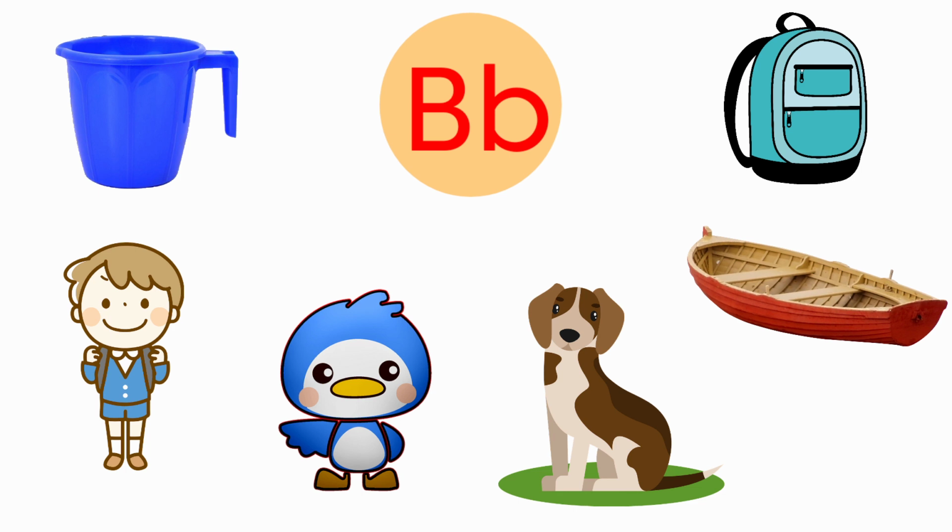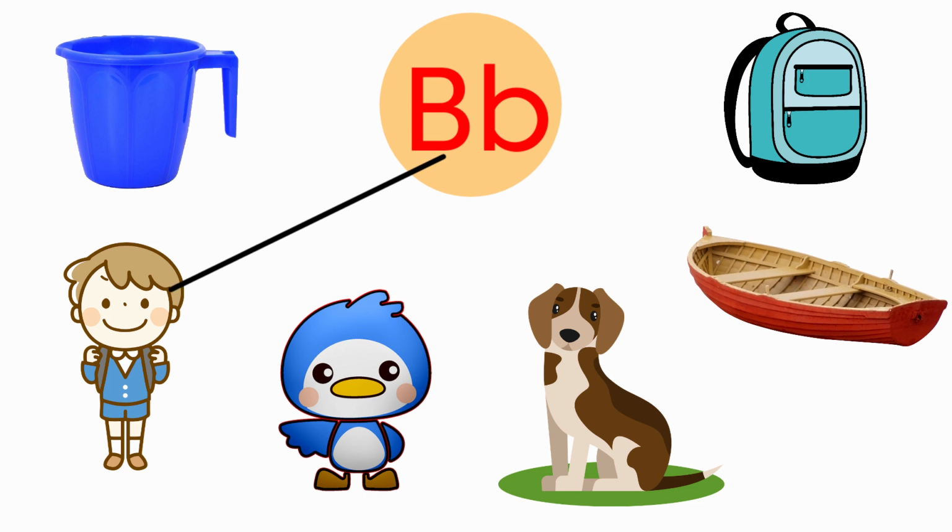Next one, boy. The beginning sound for the picture boy is B. And the sound for the letter B is B. Both are same sounds. So we are going to draw a line from the letter B to boy.